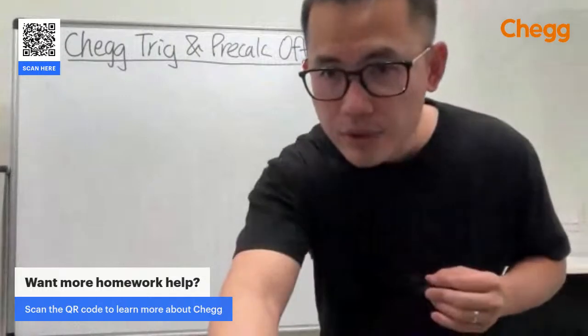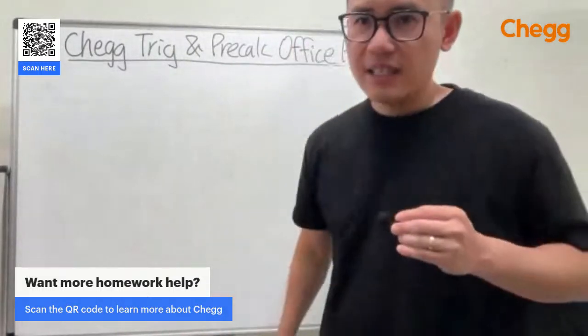All right, another question from the chat.